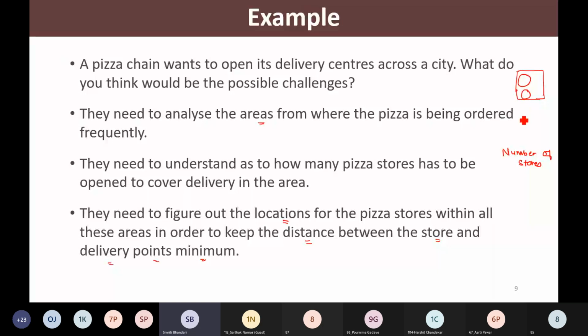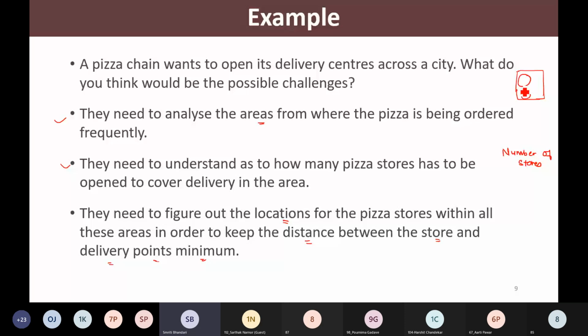What next? Next, they will decide how many stores they are going to open. Right? So let us assume they want to open 2 stores. So they will be focusing upon this area from where they are getting frequent orders, and this area from where they are getting frequent orders. Likewise, what next? After these 2 considerations, within this area, now they would like to find out the location of the pizza store.